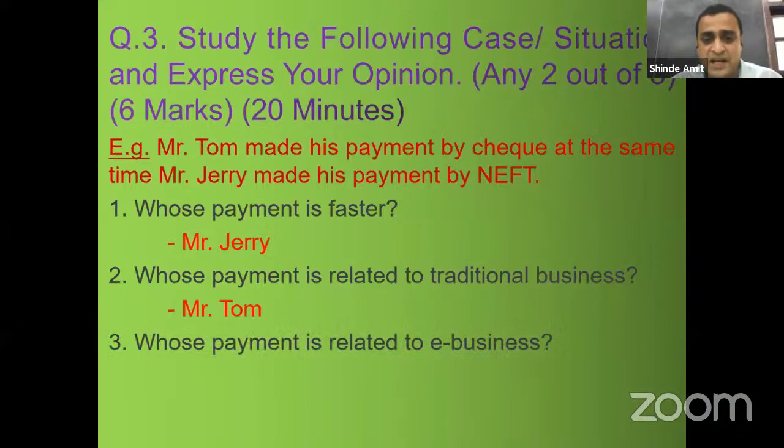Whose payment is related to e-business? Definitely, Mr. Jerry's payment is related to e-business because he is using electronic mode of transfer to transfer the payment to another party. So in this case, you have to read the case in a proper manner, understand it, interpret it, and then only give the answer. So every case includes 3 questions. Every question will carry 1 mark. In this way, you have to attempt any 2 out of 3 cases.